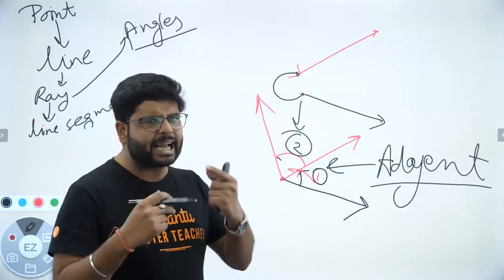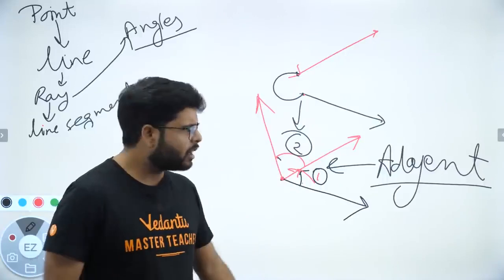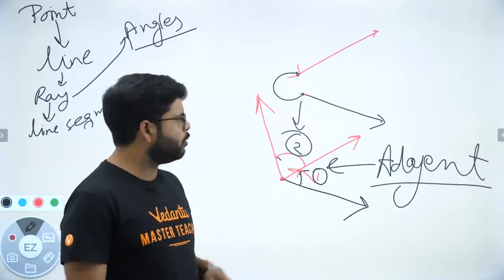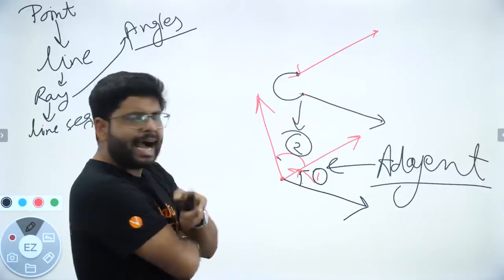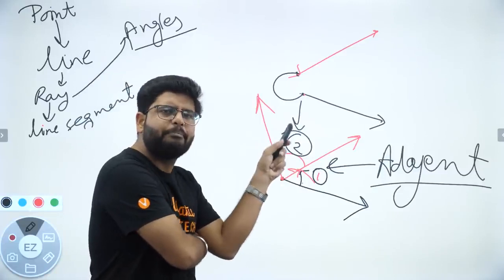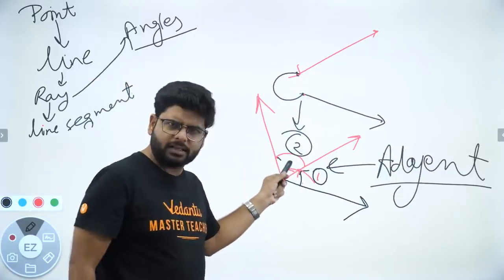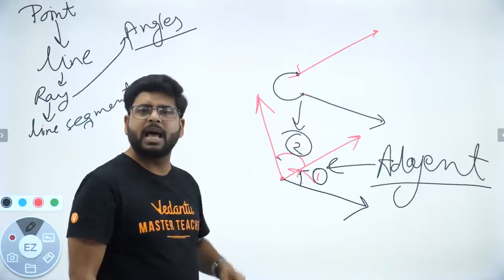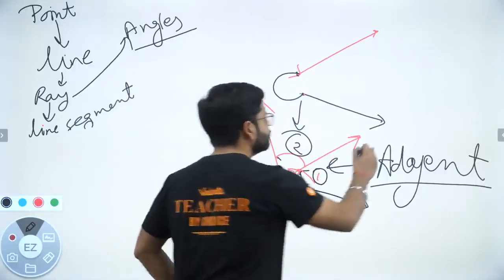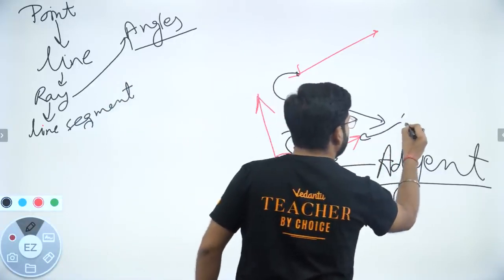So what can I say about the adjacent angles, guys? What are the adjacent angles? By looking at this figure, I can easily say that they are a pair of angles which have a common arm. See, this is a common arm.